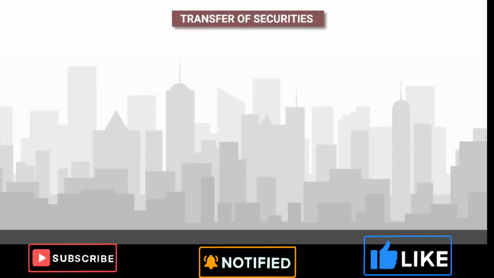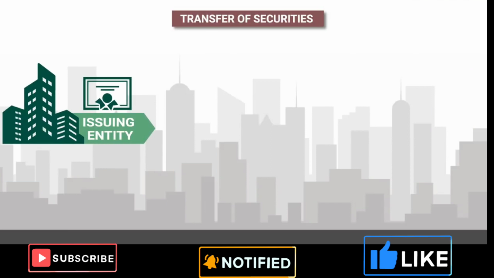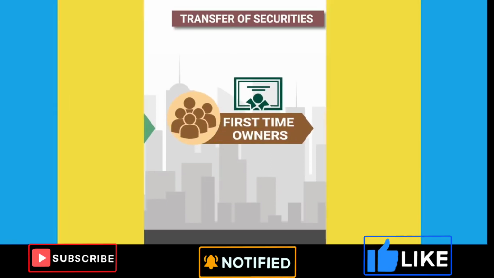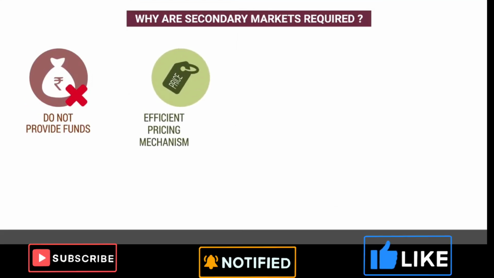Primary and secondary markets in coordination offer avenues to transfer financial instruments from the issuing entity to the first-time owners and further to subsequent buyers. Secondary markets do not provide funds to the issuer. However, secondary markets are an efficient mechanism to value securities by ensuring liquidity.